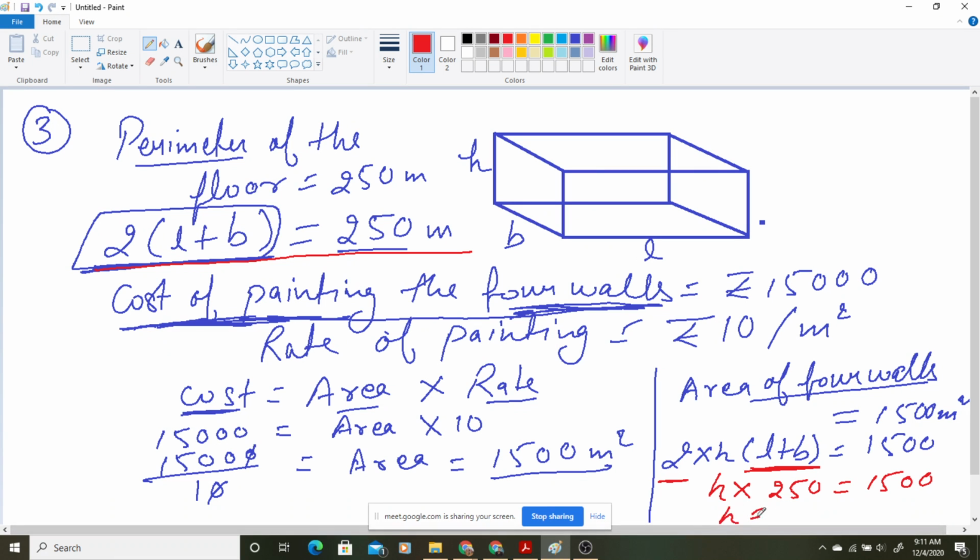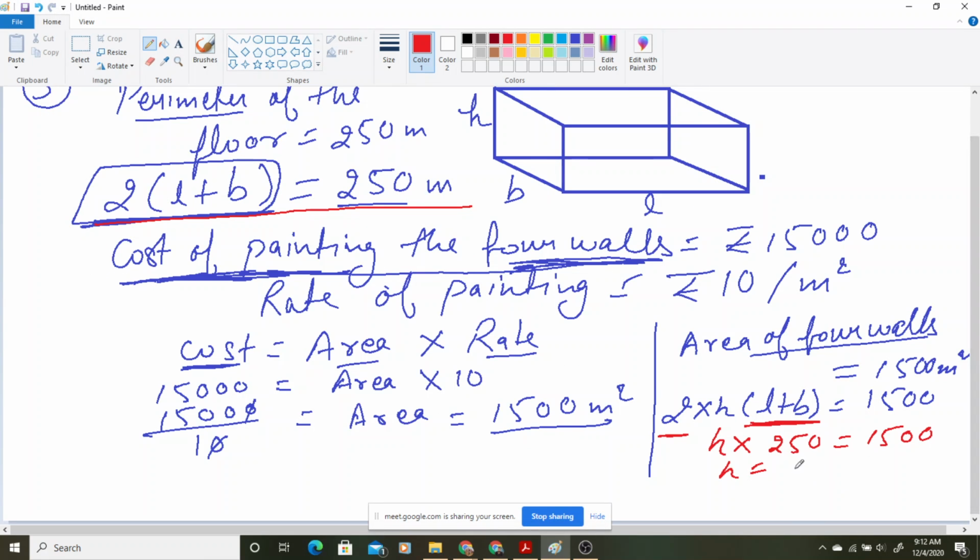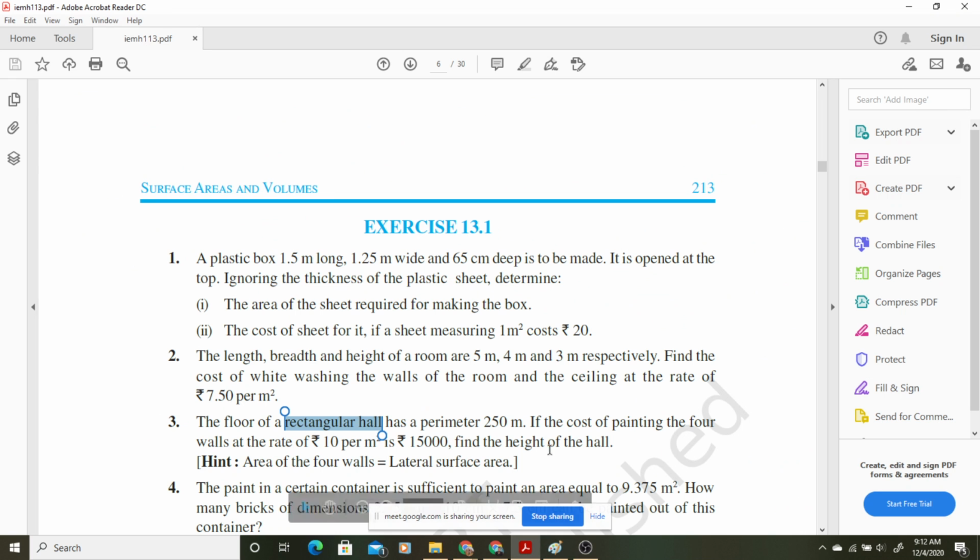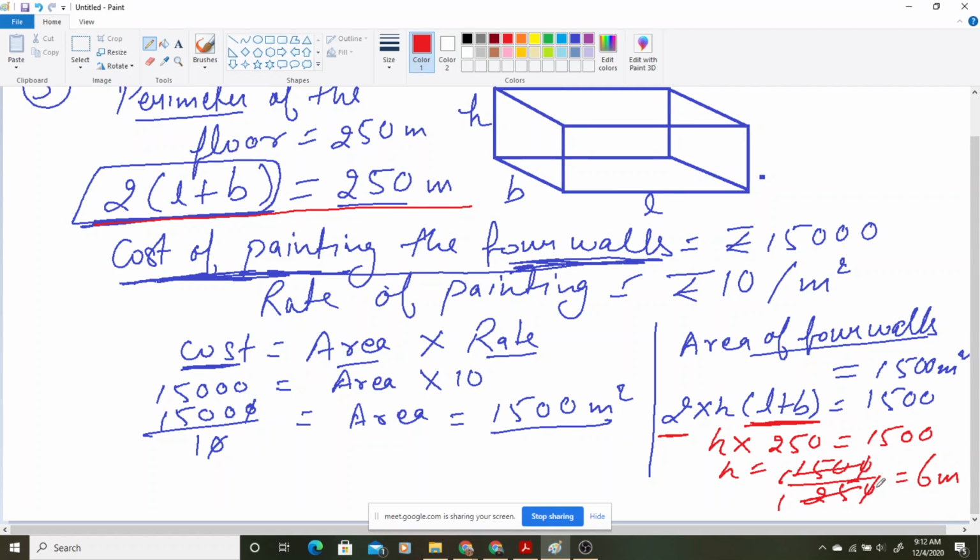So H will be equal to how much? It will be 1500 divided by 250. Zero cancels zero. 25 times 6. So H we are getting is 6 meter. Now you see your question, you need to find the height of the hole. H you need to find. You have already found H, that is 6 meter.